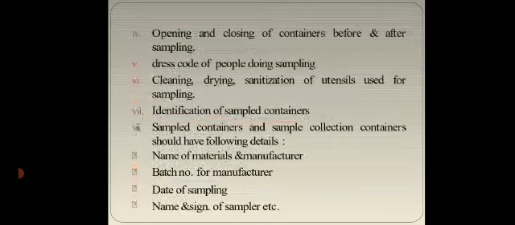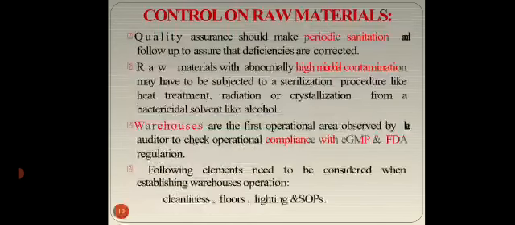Opening and closing of containers before and after sampling, dress code of people doing sampling, cleaning, drying, and sanitization of utensils used for sampling, and identification of sampled containers. Sample collection containers should have the following details: name of material and manufacturer, batch number of the manufacturer, date of sampling, name and sign of the sampler.